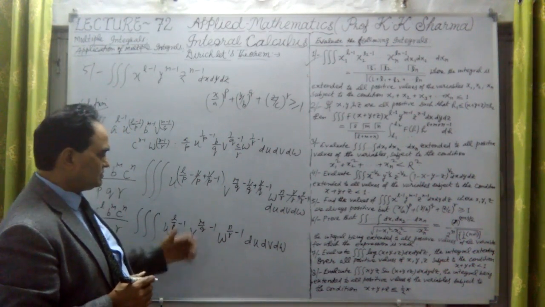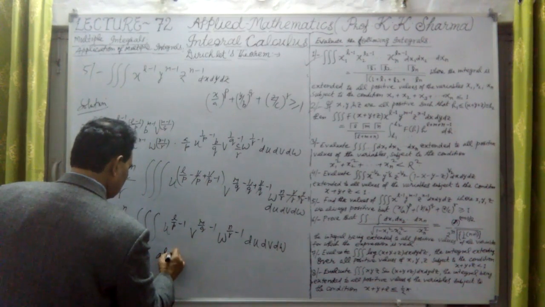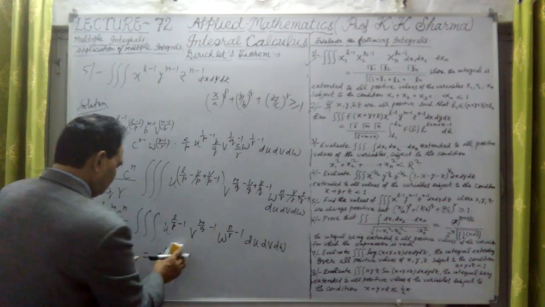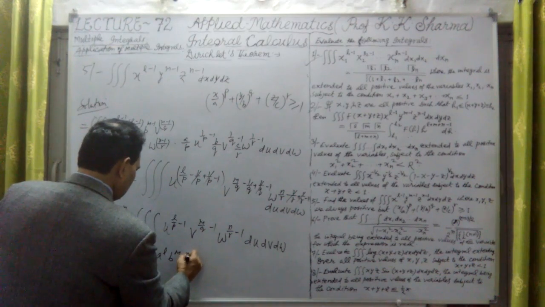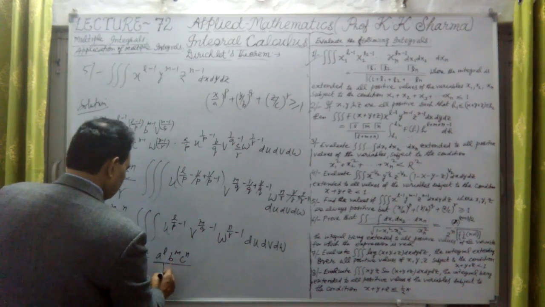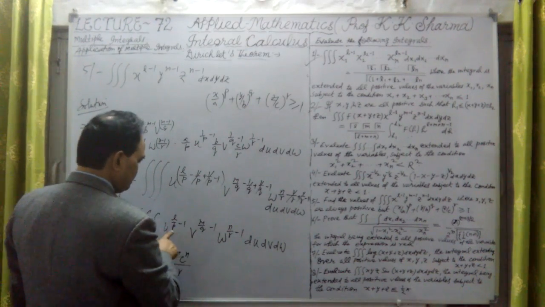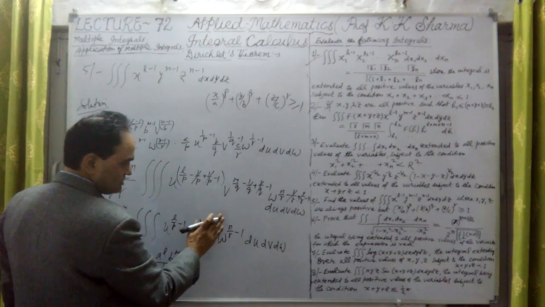Now directly we can substitute this value. This is equal to a raised to the power l and b raised to the power n, sorry, b raised to the power n into c raised to the power n divided by pqr. This is simple, because this is l minus 1, m minus 1, n minus 1.